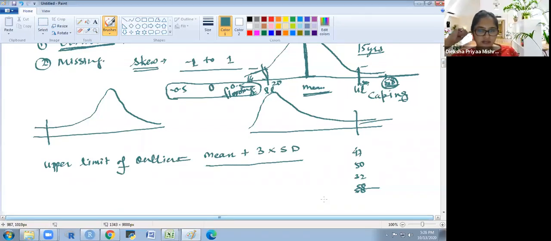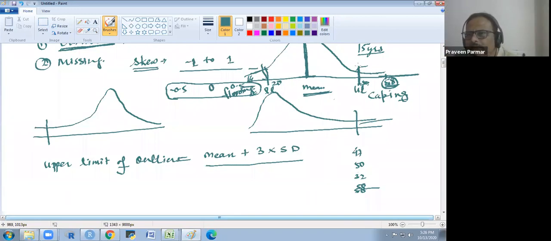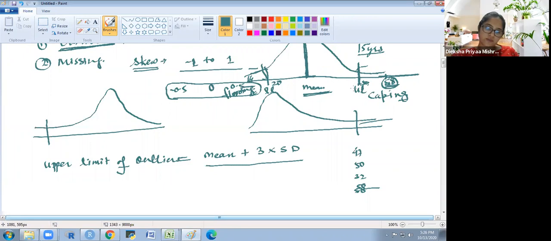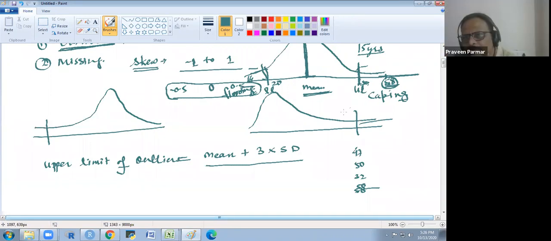So why? Because these are the outliers. Why have we put 50 over there? Because it is the limit we have got through this formula: mean plus 3 into standard deviation. Through this we could find out the upper limit of the outlier. If you have to find the lower limit of the outlier in normal data, I will explain everything later on in the measure of dispersion. You will get a better understanding.